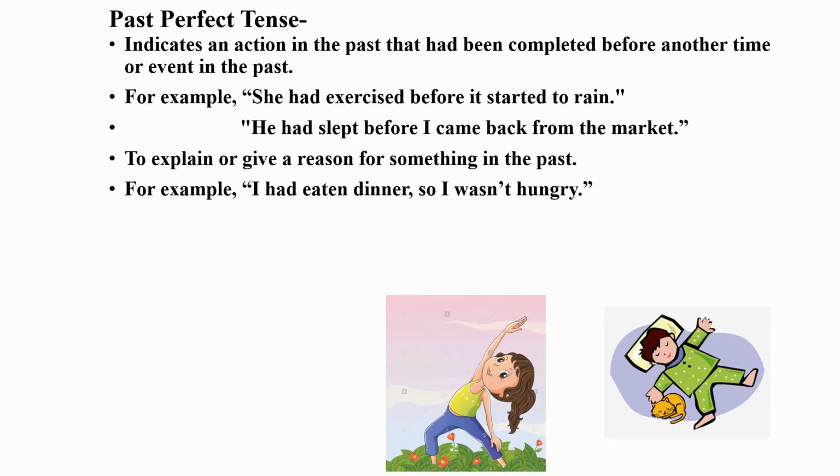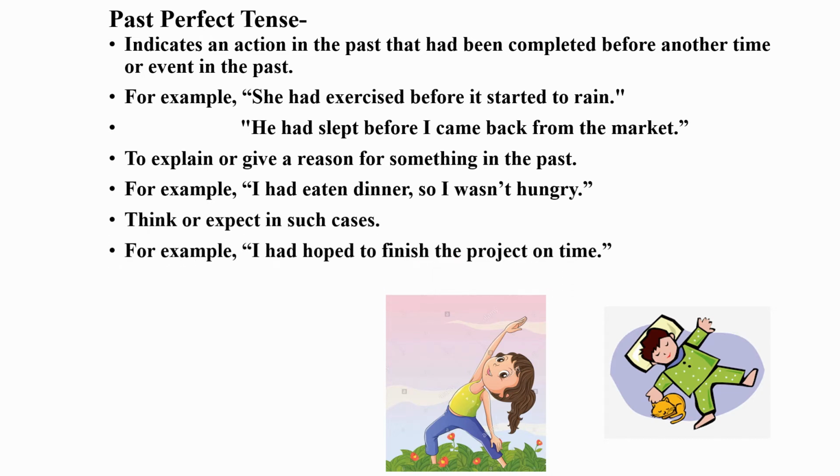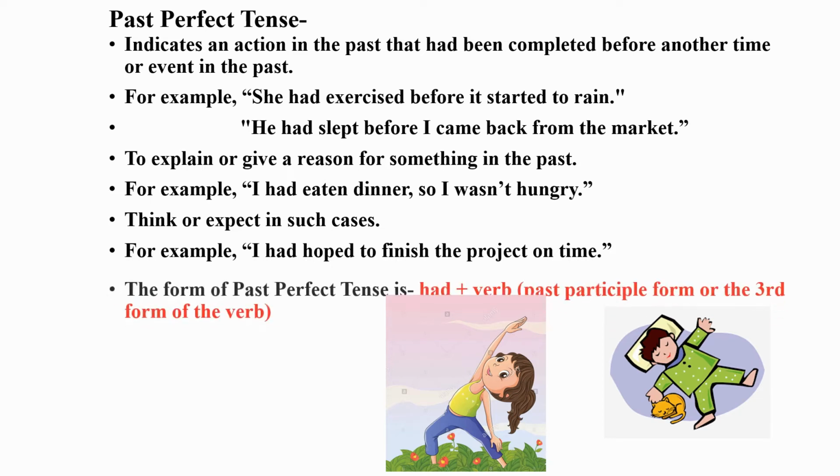To explain or give a reason for something in the past. For example, I had eaten dinner, so I wasn't hungry. So where we are giving reasons or excuses for something in the past, we use past perfect tense. Also to think or expect in such cases. For example, I had hoped to finish the project on time. So the project is finished, the action is completed in the past, and the person had hoped for it. So when we have hopes or expectations, we use past perfect tense.